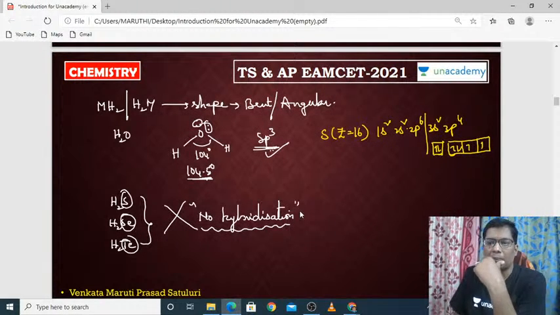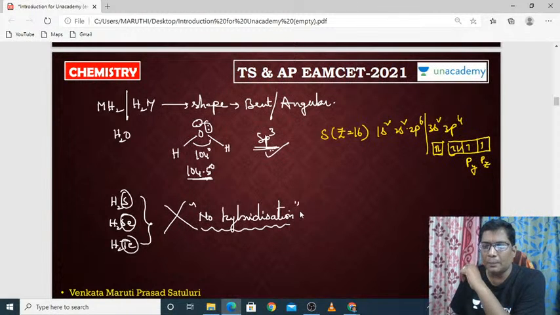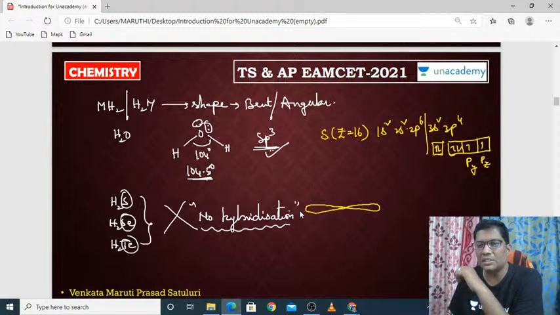There are two p orbitals with unpaired electrons. This is py and this is pz. So I will write the p orbital diagrams here. This is py and it is pz.